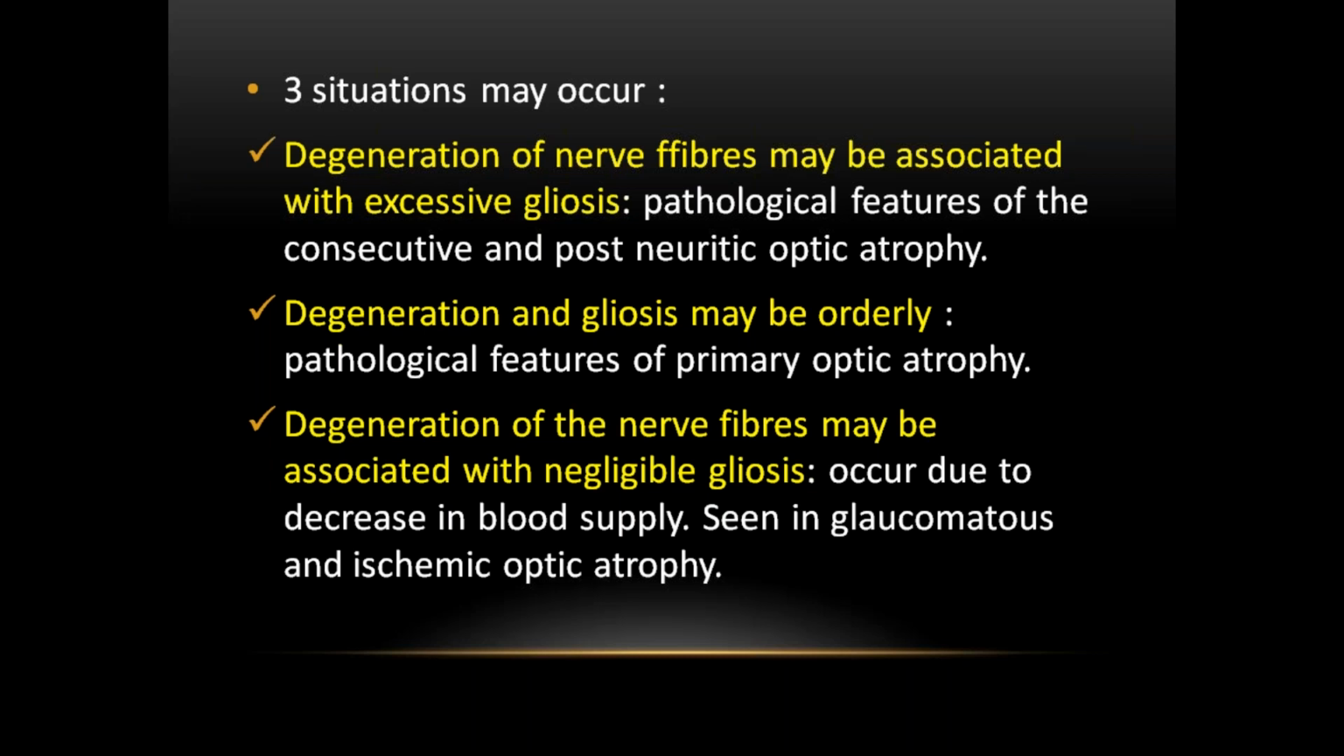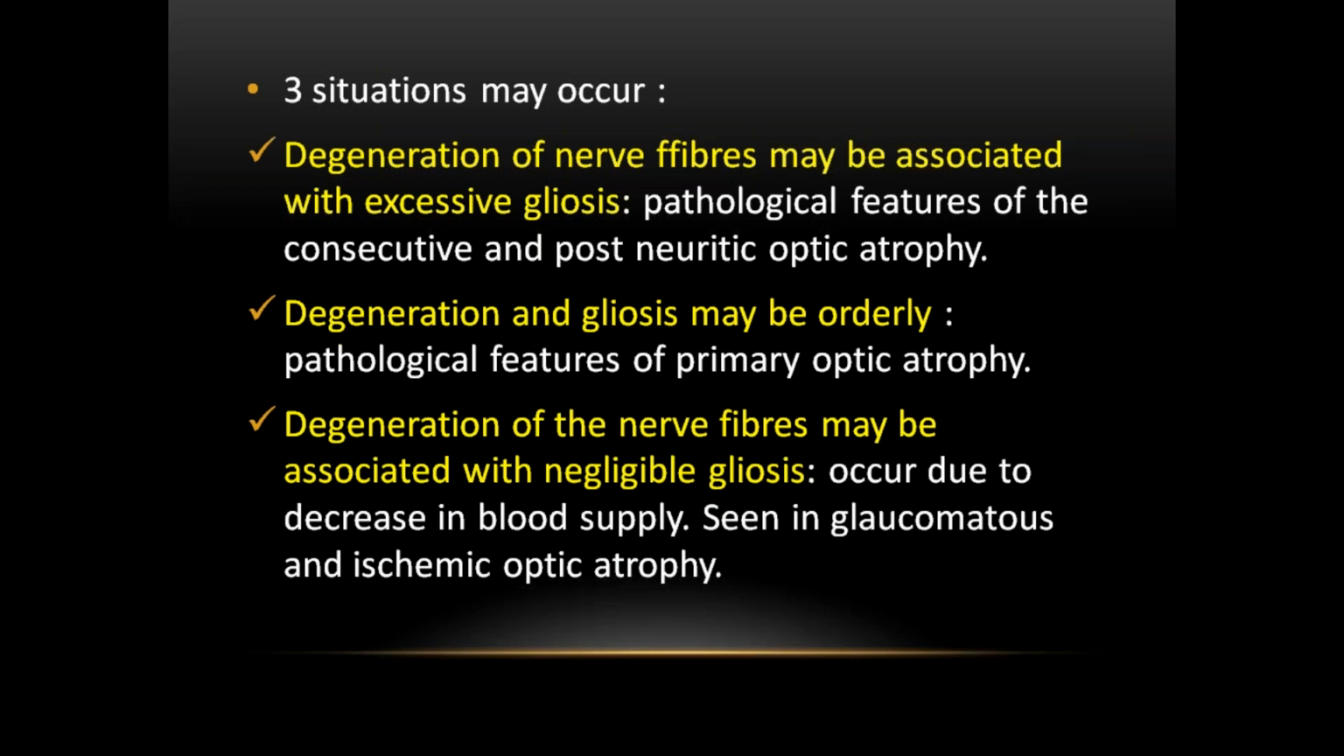These are three pathological types. Degeneration associated with excessive gliosis, such as in optic neuritis; degeneration associated with orderly gliosis, such as in primary optic atrophy; degeneration associated with negligible gliosis, such as in glaucomatous and ischemic optic atrophy. Whenever there is a degeneration of the nerve fibers, the axons of the ganglion cells, there is some attempt at regeneration also. In this process, there is proliferation of astrocytes and gliosis, and this gliosis is of three types: excessive, orderly, or negligible.